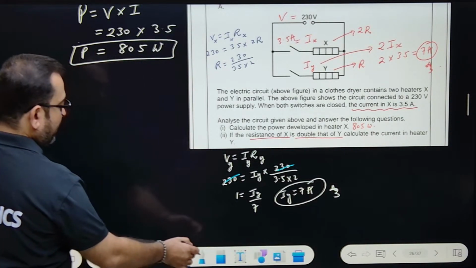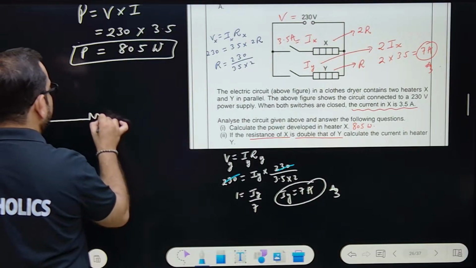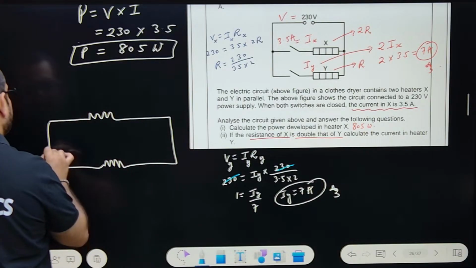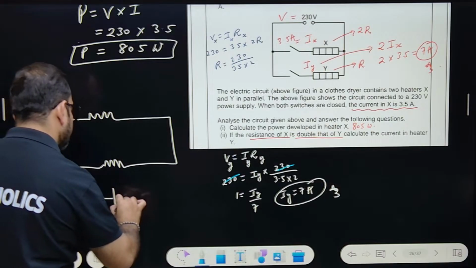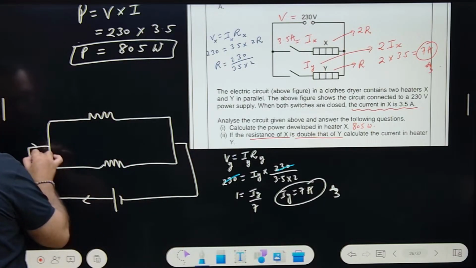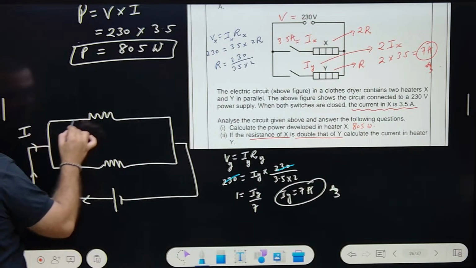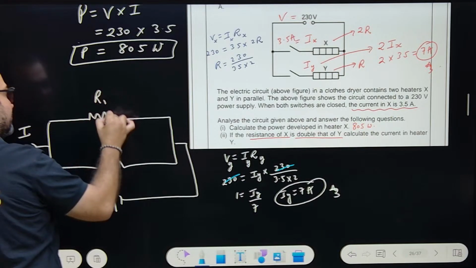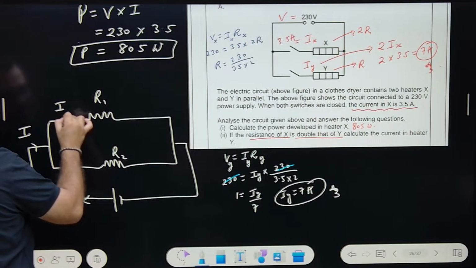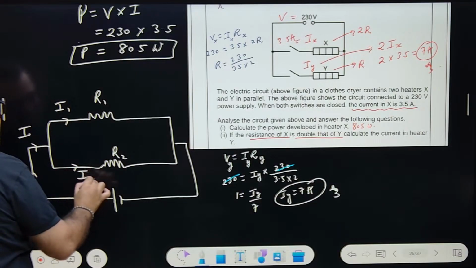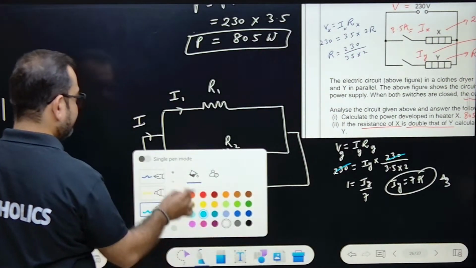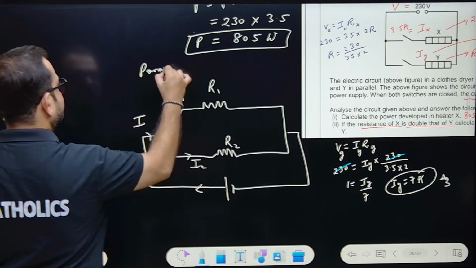In a circuit, if this is a parallel circuit, see, this is the battery. From here the current goes, this is I. If this is R1 and this is R2, the current gets divided into I1 and I2.